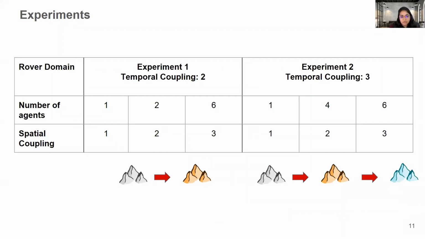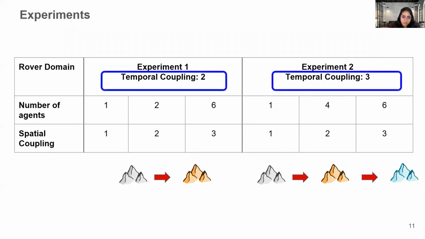So the way we have conducted experiments for this testing is using two temporal couplings. One is 2 and one is 3. By 2 we mean we have two types of points of interest and they have to be visited in a particular order, and by temporal coupling of 3 we have 3 types of points of interest, and we vary the spatial coupling from 1, 2 and 3 for both of these temporal coupling requirements.